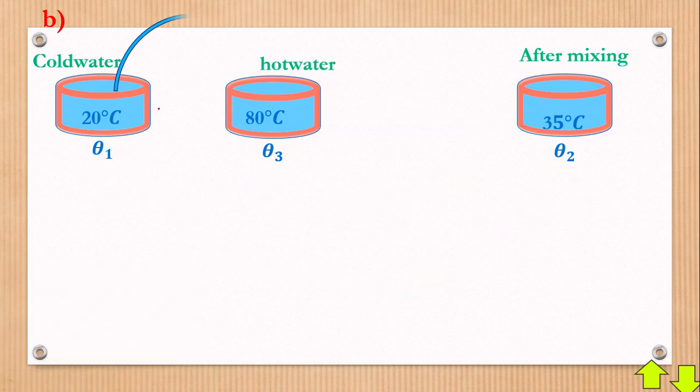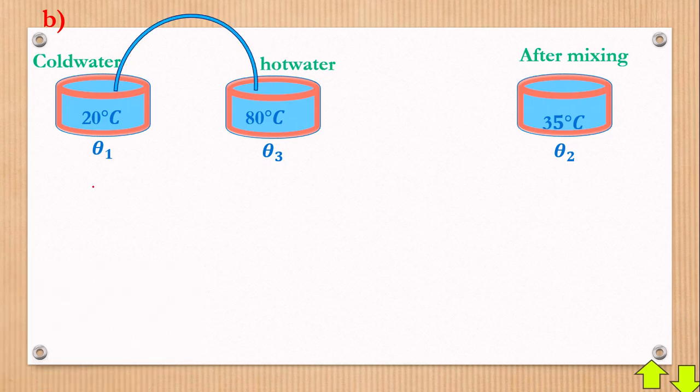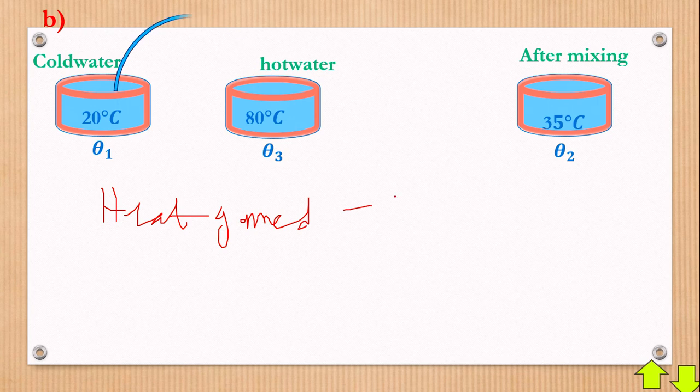Now, since I've said they're mixing, you see our pipe is pouring the water from this side up to there. It's pouring the cold water into hot water. Now, what do you expect here? In physics we have what we call heat gained must always be equal to heat lost. You all know about that if you learned calorimetry, or if you didn't learn, you take it from here.